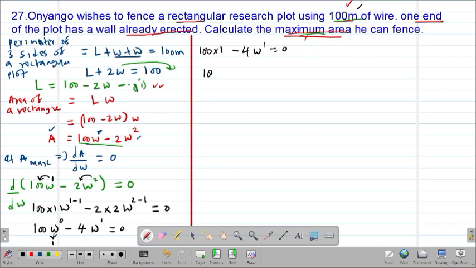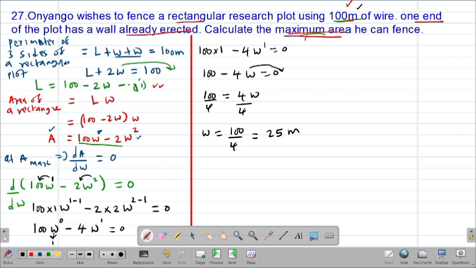So clearly 100 minus 4w equals 0, and therefore 100 equals 4w when I take this to the other side. I'll divide through by 4. So w will be equal to 100 divided by 4, which simplifies to 25. So our width is 25 meters.